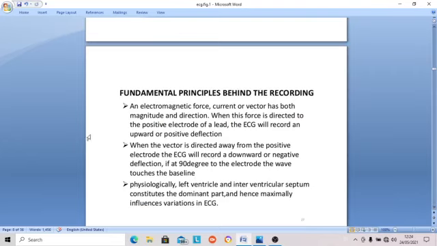Electromagnetic force, current or vector, has both magnitude and direction. This force is directed to the positive electrode of the lead. ECG will record an upward or positive deflection.